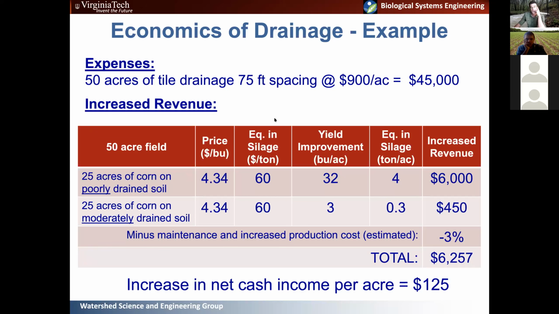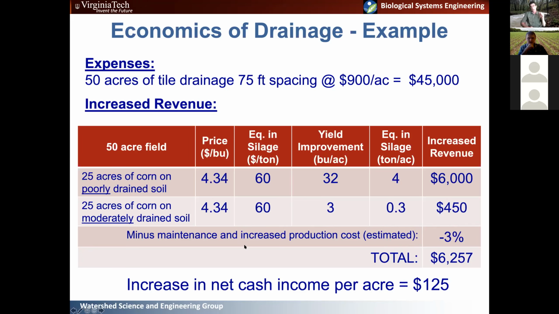And these are, let's say, the price of corn in bushels, the equivalent in silage, and then the yield improvement, either in corn or in silage, and then the increased revenue from that yield. I guess one thing that people probably don't consider is that there are increased production costs associated with that increased yield, which you're going to want to consider, right?